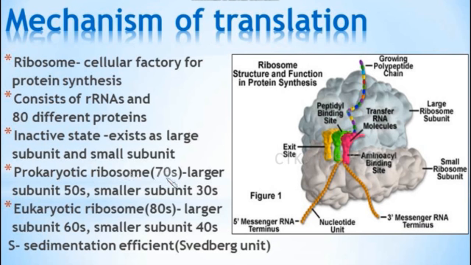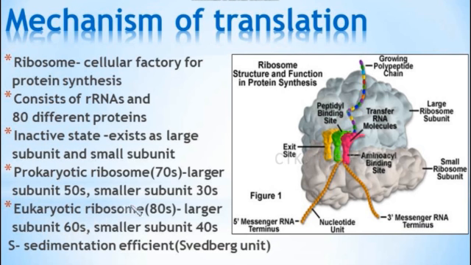The prokaryotic ribosome is of 70S type, where the larger subunit is 50S and the smaller subunit is 30S. Together we call it a 70S ribosome in prokaryotes. The eukaryotic ribosome is of 80S type, where the larger subunit is 60S and the smaller subunit is 40S. S represents sedimentation coefficient or Svedberg unit. What does sedimentation coefficient mean? When the ribosome is centrifuged, the time taken for the sedimentation is represented as S.